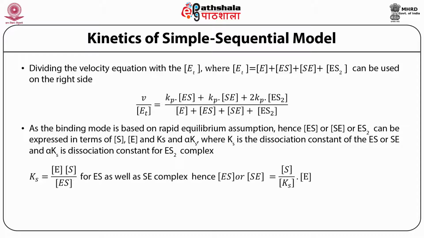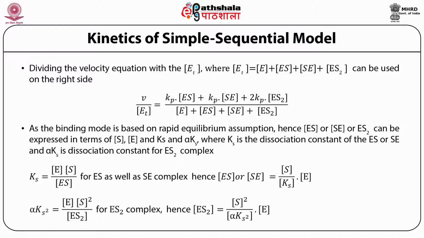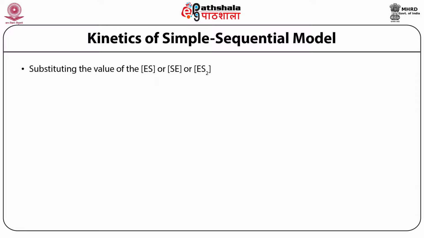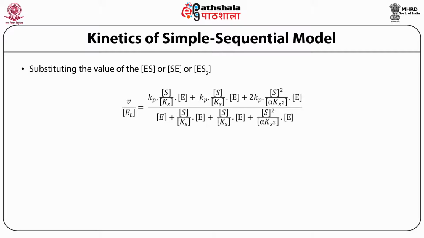And we know that if the binding is in equilibrium, we can calculate the Ks and alpha Ks2. Here please remember one thing: when Ks is multiplied by alpha Ks, it becomes alpha Ks2. After substituting the values of ES, SE and ES2, the equation gets modified and it becomes V upon Et equal to Kp into S upon Ks into enzyme concentration plus Kp into S upon Ks into enzyme concentration plus 2 Kp S upon alpha Ks2 into enzyme concentration.